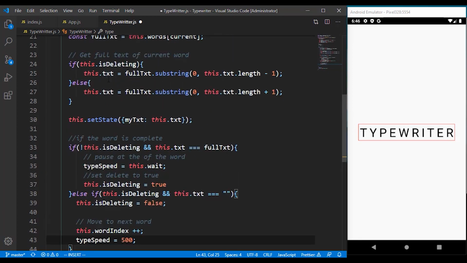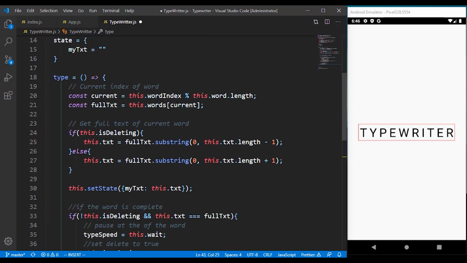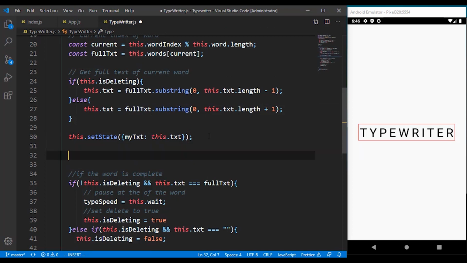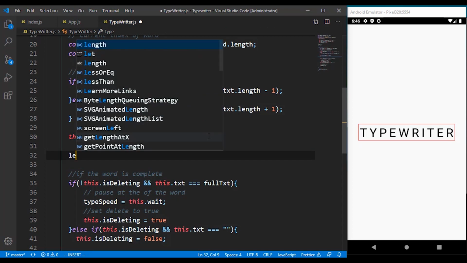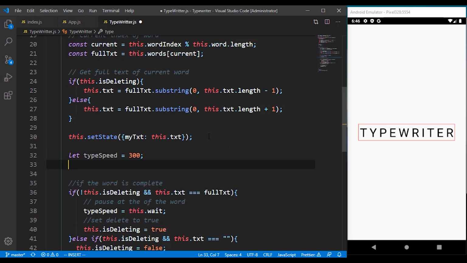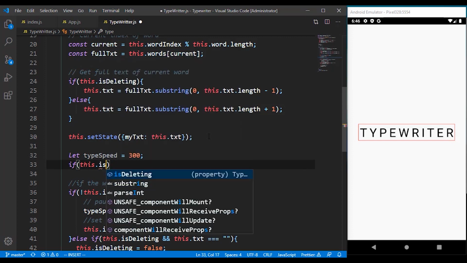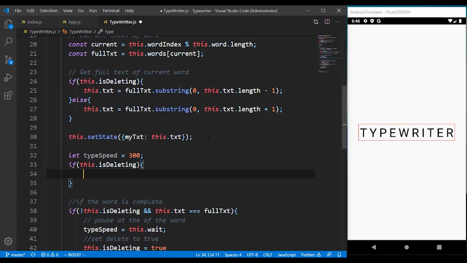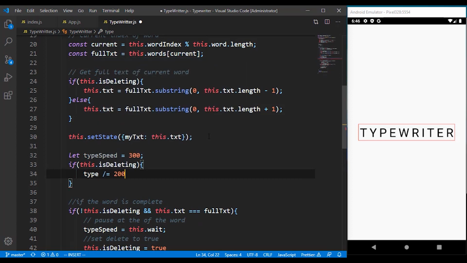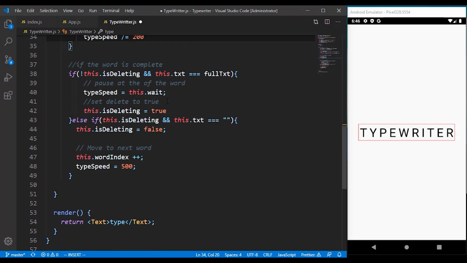But one more thing we have to do is to set our initial speed whenever the app opens. So the way we can do that is under this dot state, set state, we have to set a type speed of 300, which is going to check the is deleting. But we want this to be a bit faster as well. So we want that to be 200 over there.